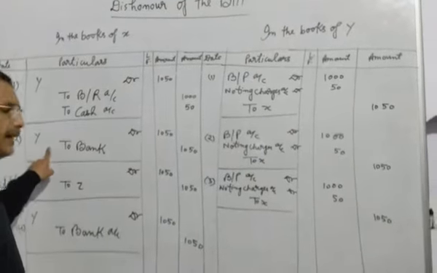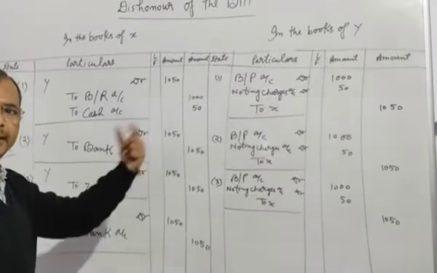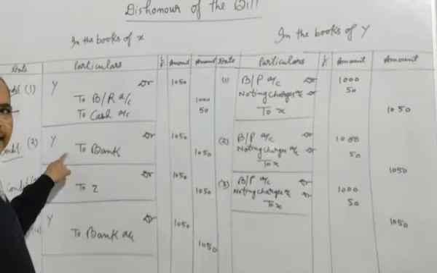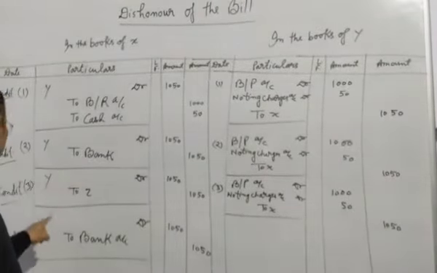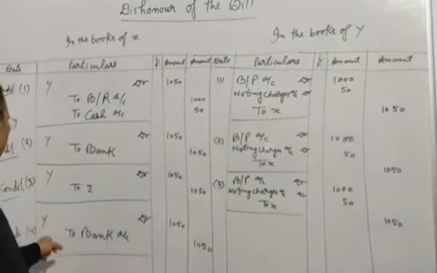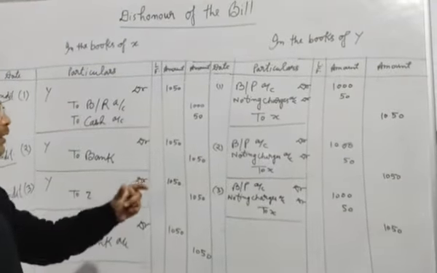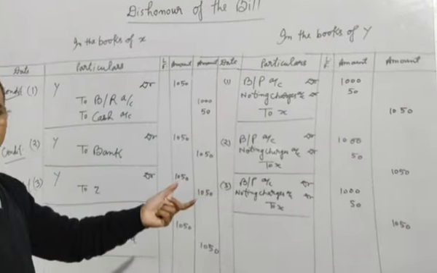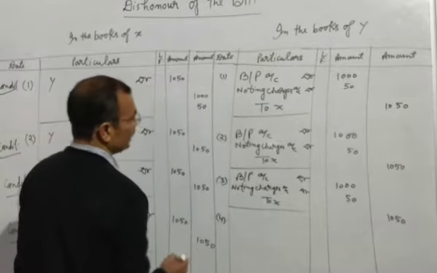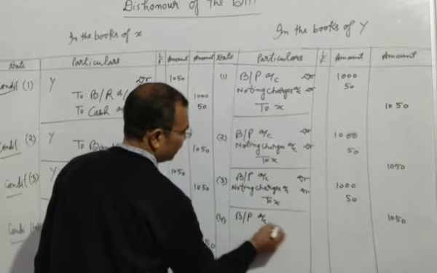In the second entry, X has taken the money of the bill from the bank. After that, this type of entry will be made in the books of X, and in the fourth condition, X has not taken the money from the bank but deposits the bill of buy into the bank for safety point of view.